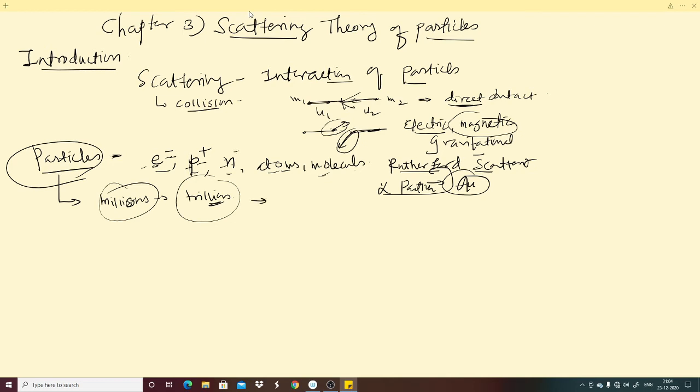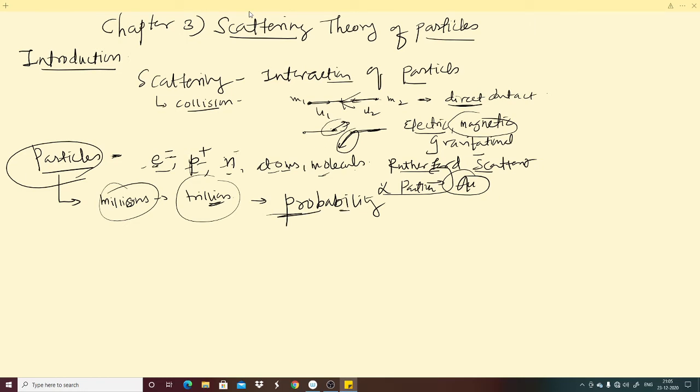First of all, in this chapter we are going to study scattering theory of two particles, and since experimentally it is impossible to get only two particles, we are going to study scattering theory of a very large number of particles. In that case, when we study a very large number of particles, we have to talk in terms of probabilities. Why? Because the theory for a single particle and the theory for a very large number of identical particles is totally different. When we have a very large number of particles, we have to talk in terms of probability.